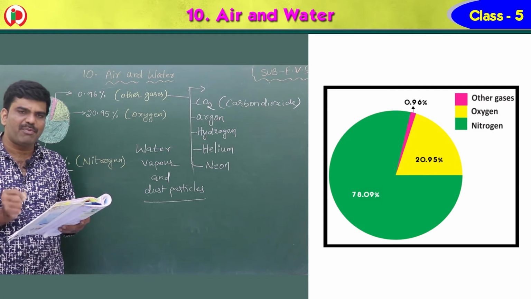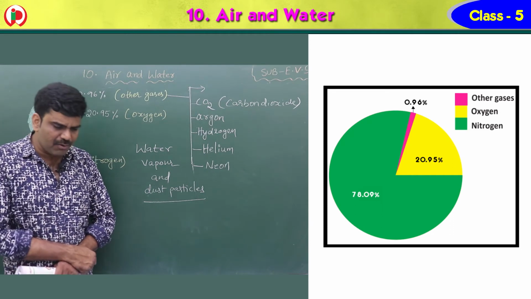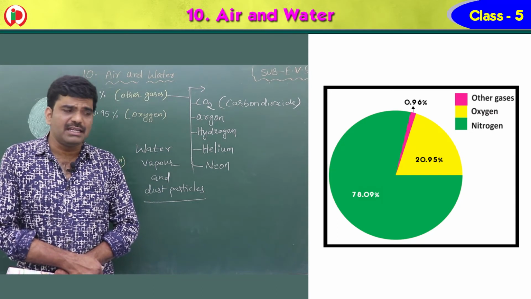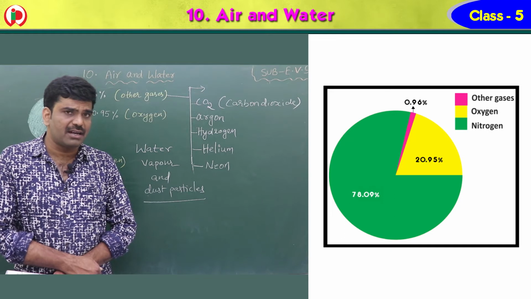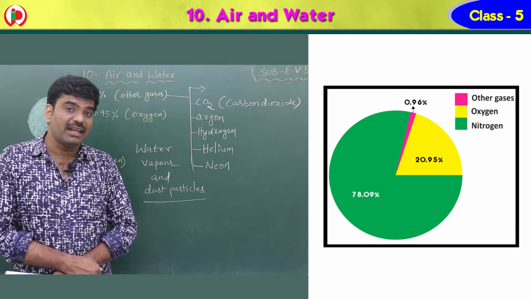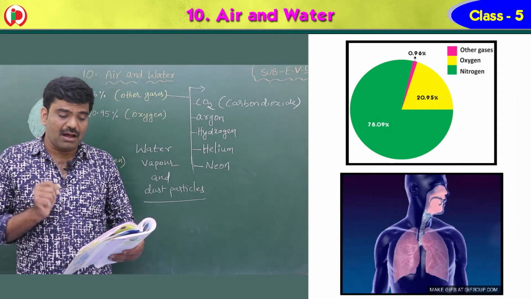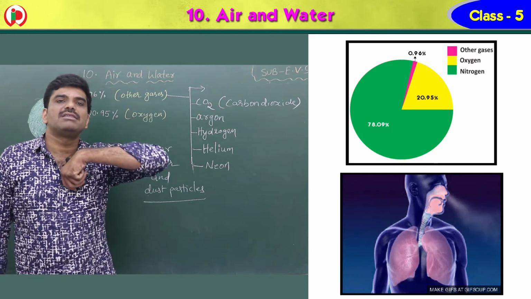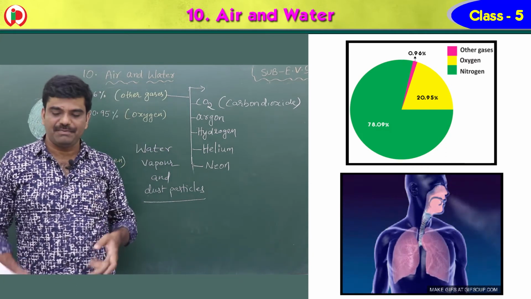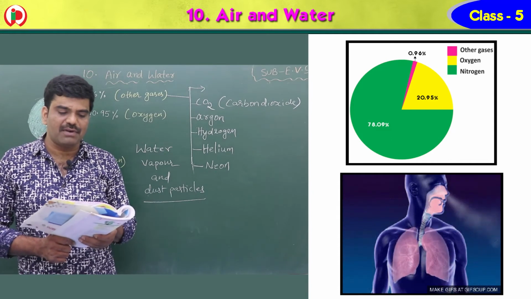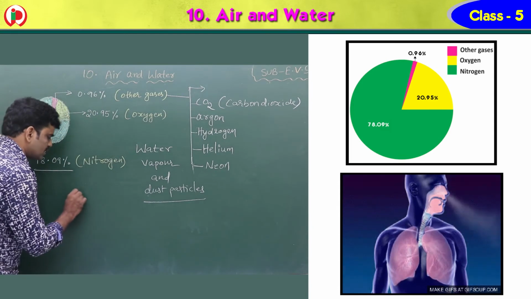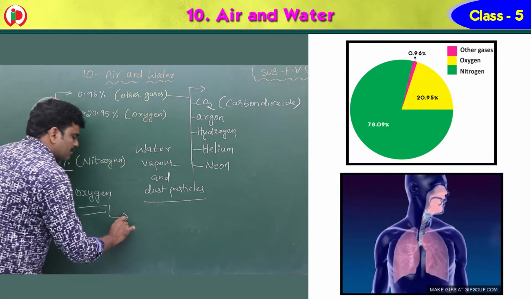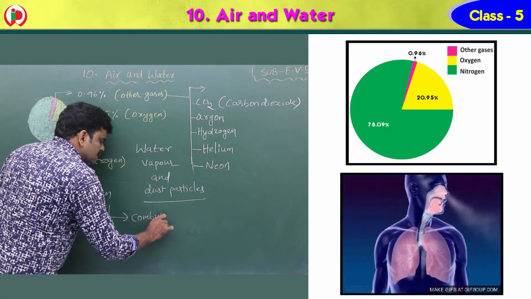Oxygen is the most important gas. As I told you already, the importance of oxygen: each and every organism takes oxygen. Each and every organism's body requires oxygen. All living things require oxygen to breathe. Breathing means taking in oxygen and leaving out carbon dioxide. It is also essential for combustion, or burning. So oxygen is also important for combustion. Children, combustion means burning.